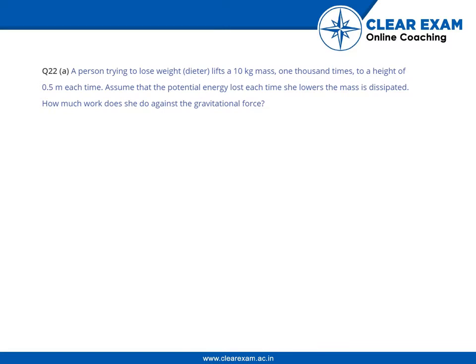Welcome back. A person trying to lose weight lifts up a 10 kg mass 1000 times to a height of 0.5 meter each time. Assume that the potential energy lost each time she lowers the mass is dissipated. How much work does she do against the gravitational force?